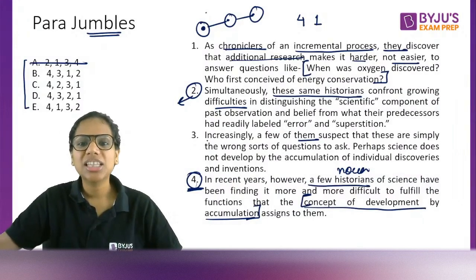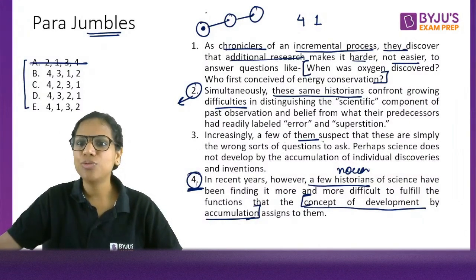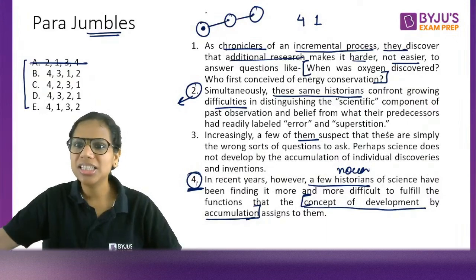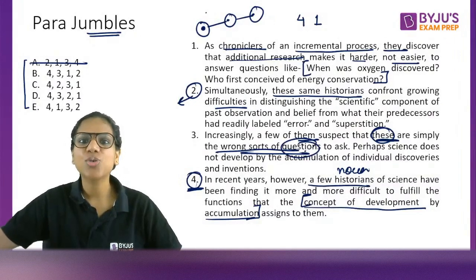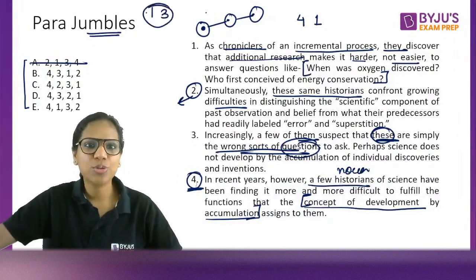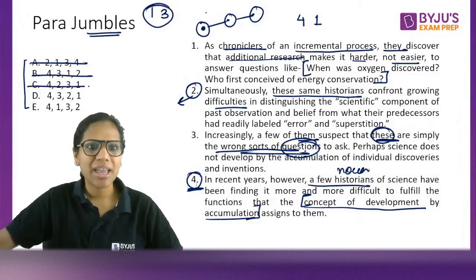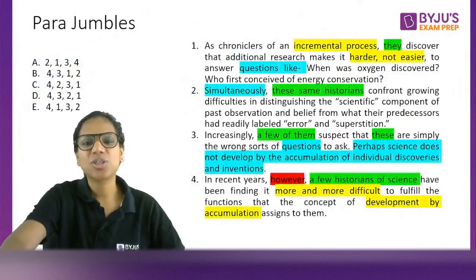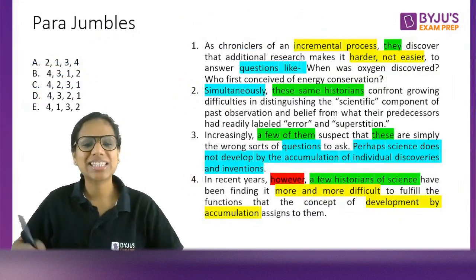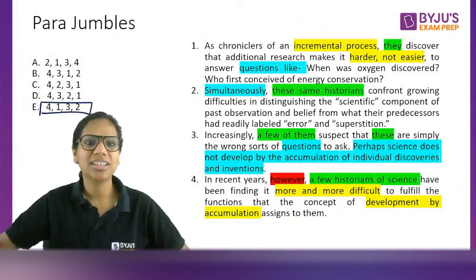3 says, increasingly, a few of them suspect that these are simply the wrong sorts of questions to ask. These are simply wrong sorts of questions. So 1 has to come before 3. 1, 3 is a pair. The moment you realize this, your question has been solved for you. E is the answer here. 4, 1, 3, 2.